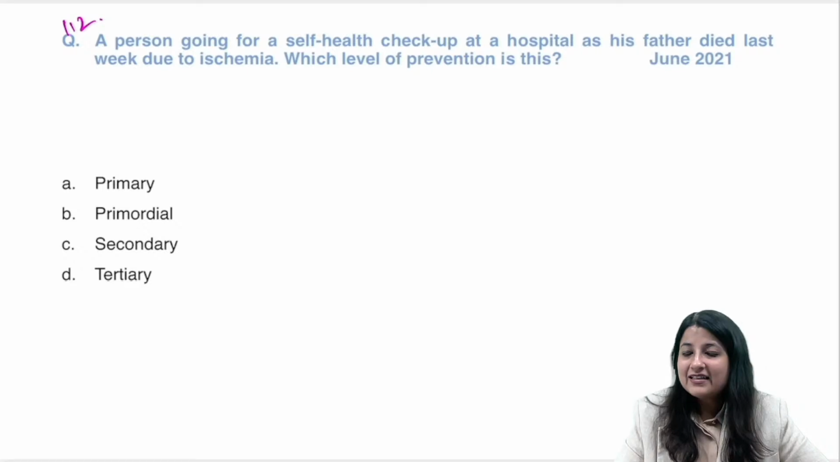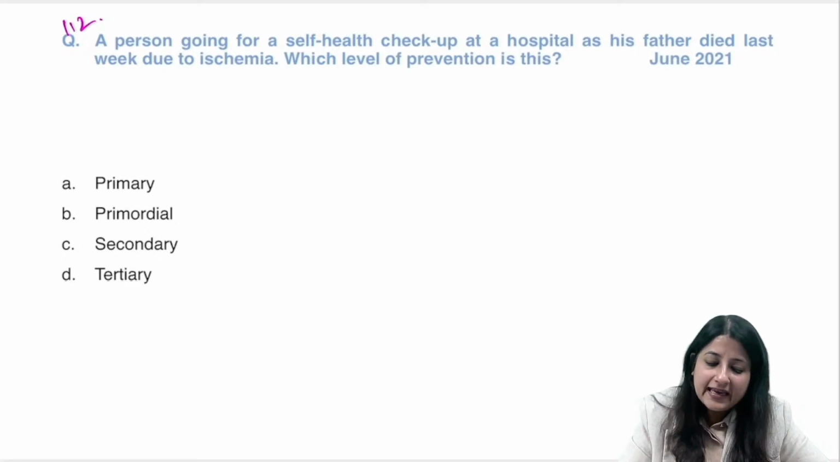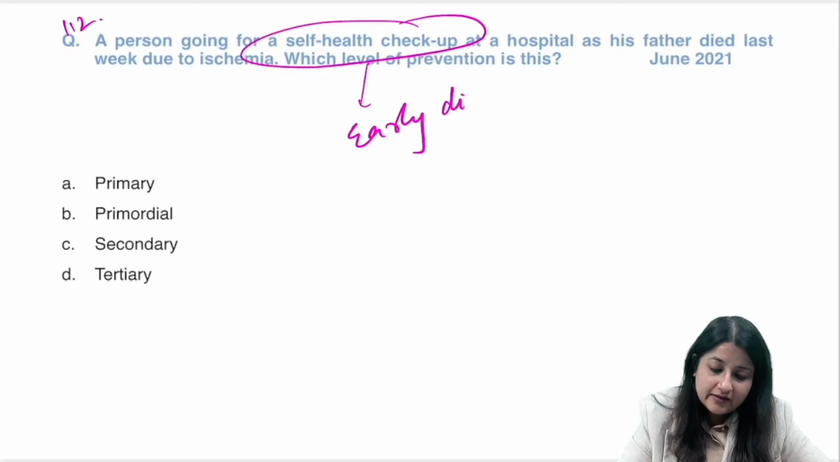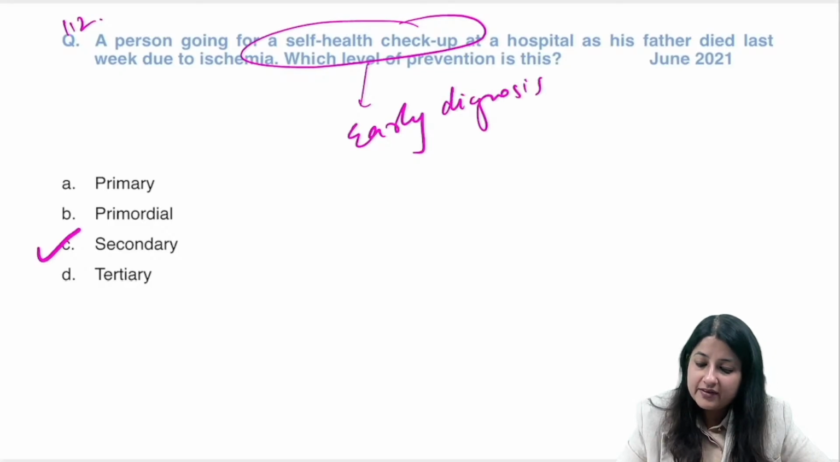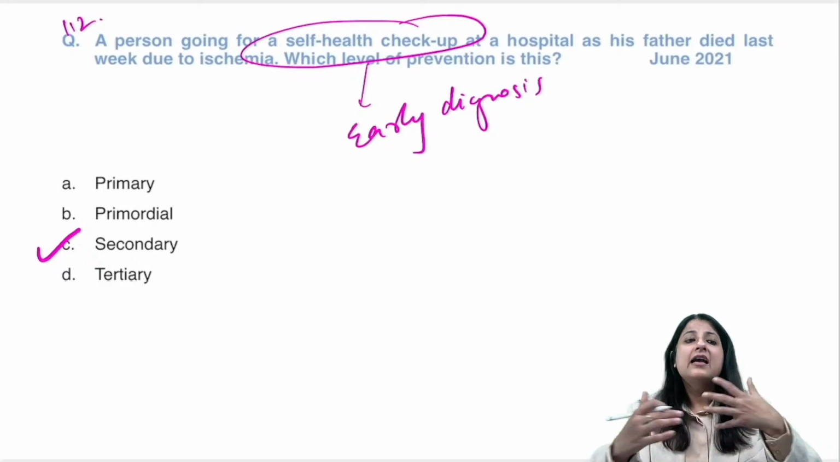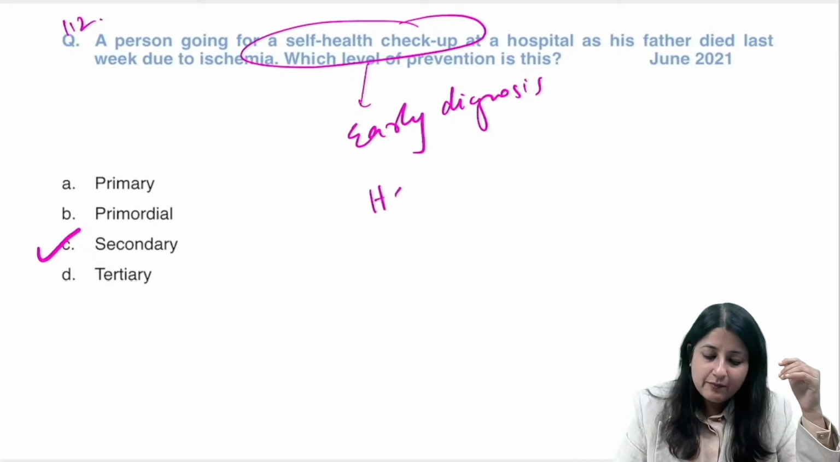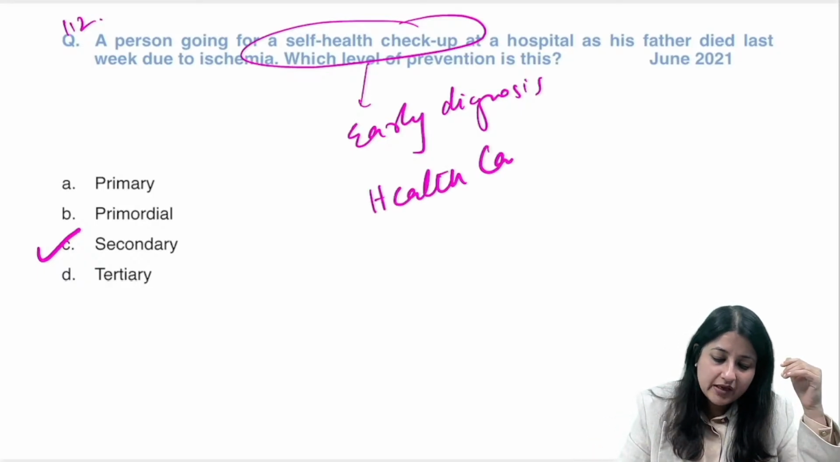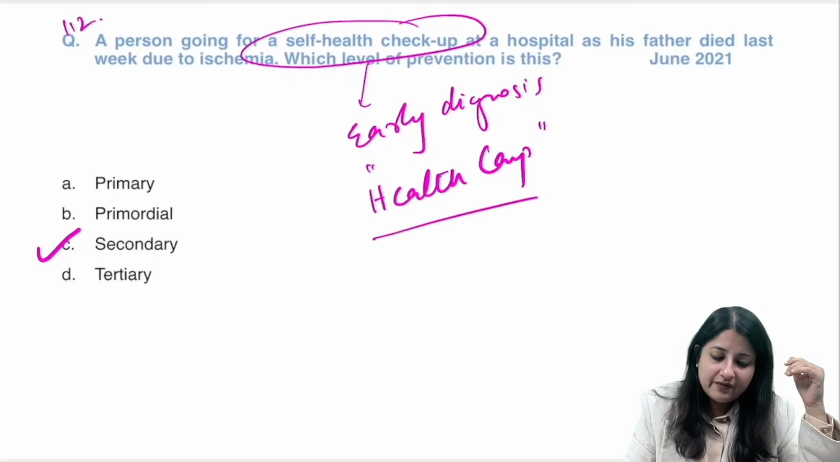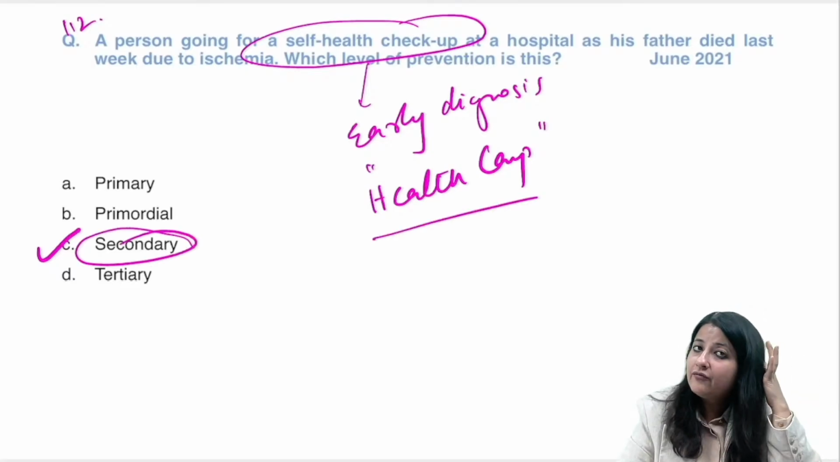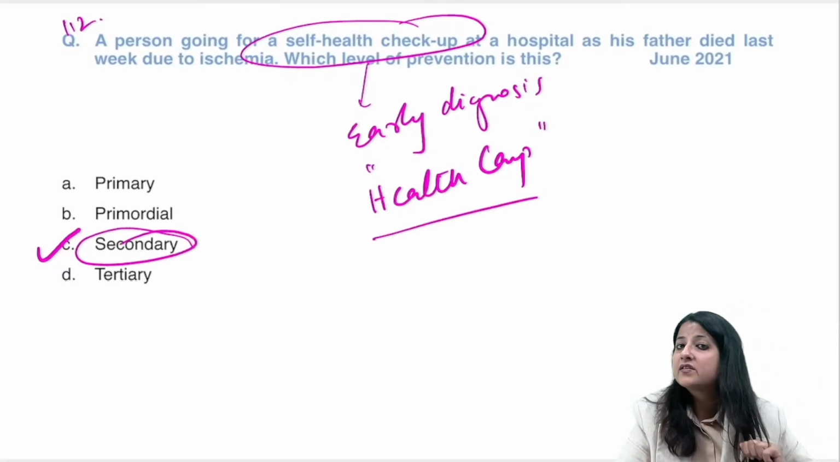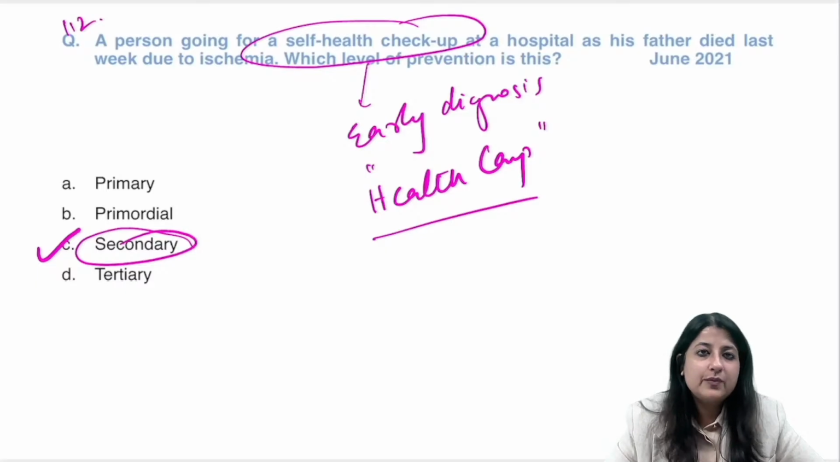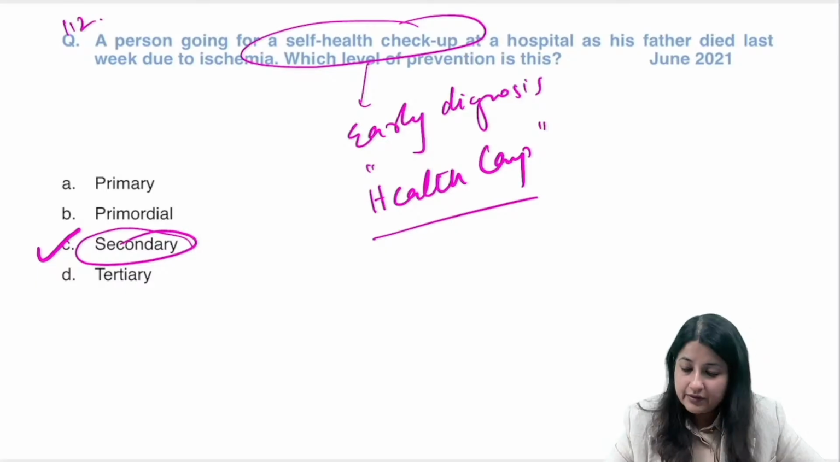No. Here, any time you go for a health checkup, it is to make an early diagnosis. So, when you have to make an early diagnosis, which level of prevention is it? Secondary. Whenever you go for a health checkup or a health camp, all these are which level of prevention, everybody? Secondary level of prevention. To make an early diagnosis, it is secondary level of prevention. So this you should remember.